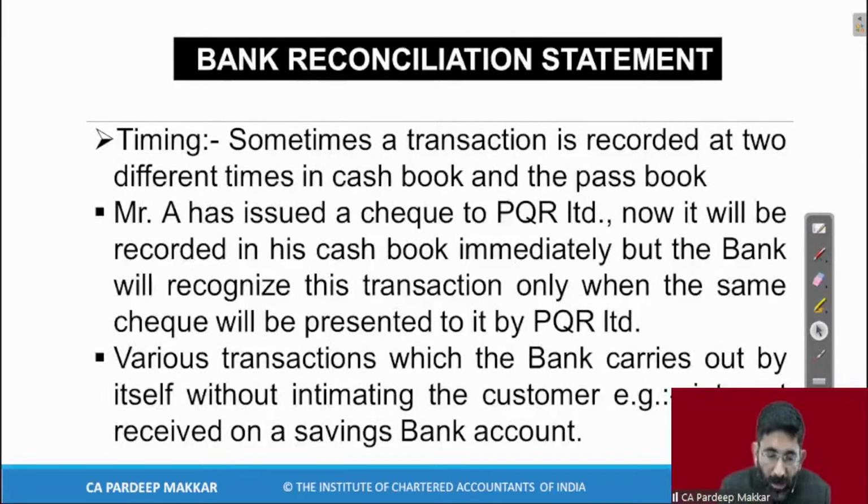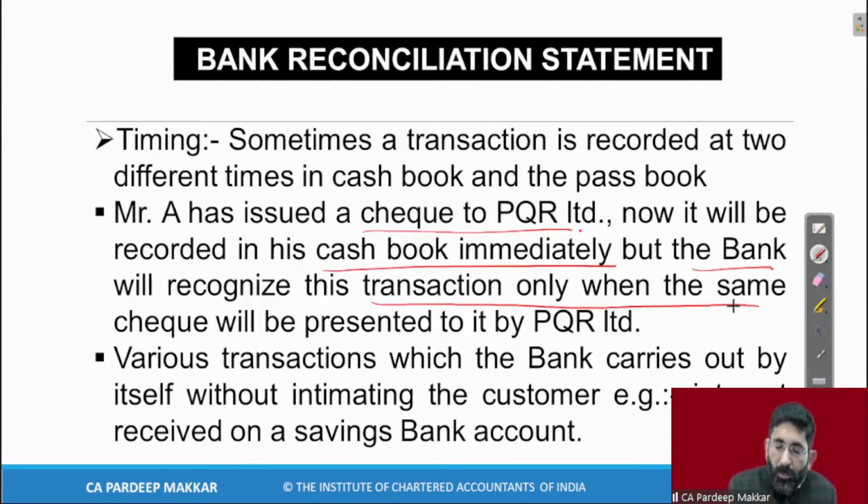Now what it is, let's understand this. Mr. A has issued a check to PQR. It will be recorded in the cash book immediately, but the bank will recognize it only when the same check is presented to it by PQR. But PQR has not gone to bank. Now we can't hold PQR and take him to bank. कि भैया बैंक चलो, फोन करेंगे उसको, भैया पैसे लेकर आओ जाके अपने। No, no, no, we can't do it. This is not in our control. This is up to his choice. We have issued a check. If he is interested to get the payment, he will go to bank.